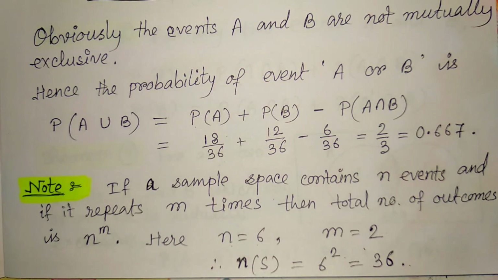One thing should be noted here: for any given situation, what is the total number of elements in the sample space?